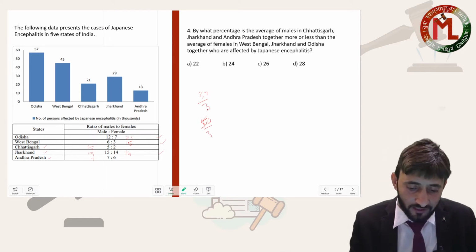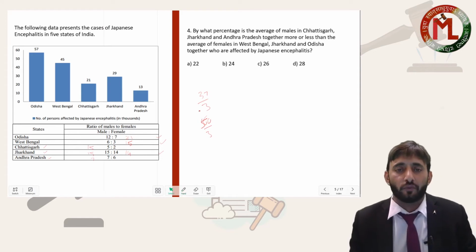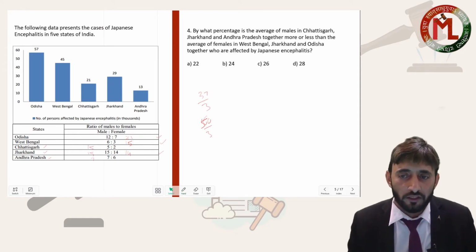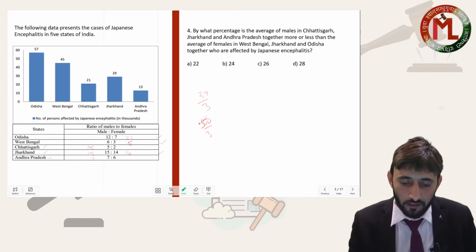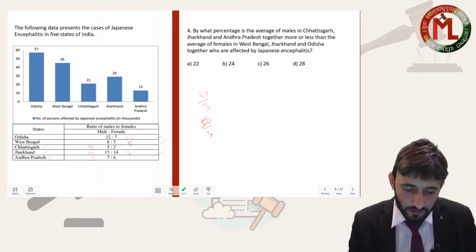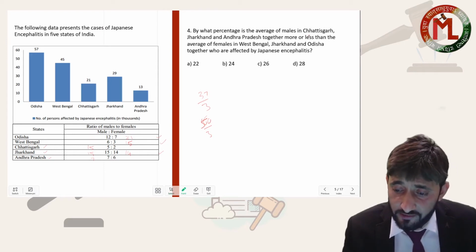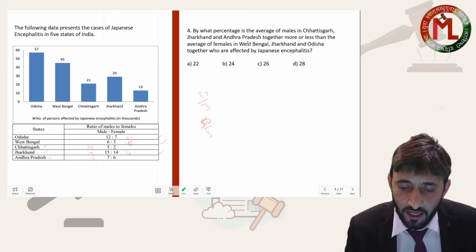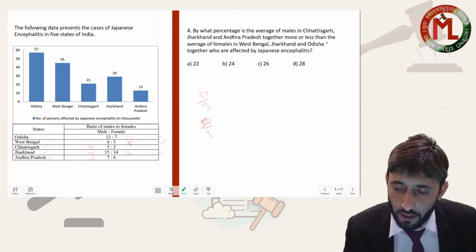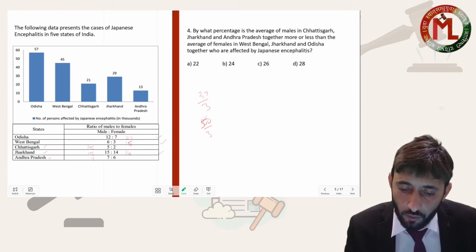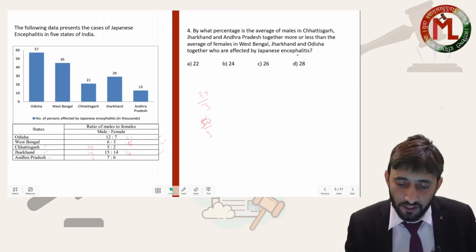So whether we take the average or the total, the answer will not change. Here also we have to divide by 3 and in this case also divide by 3. Now see the question: by what percentage is the average of males in Chhattisgarh, Jharkhand and AP together more or less than the average of females in these 3 states who are affected by JE?